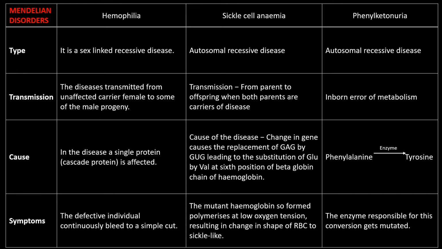Such phenylpyruvic acid is accumulated in the brain, and the person suffers from this disease. The main symptom is mental retardation. So these three are Mendelian disorders. If you remember this comparatively, it is better to remember and to understand.